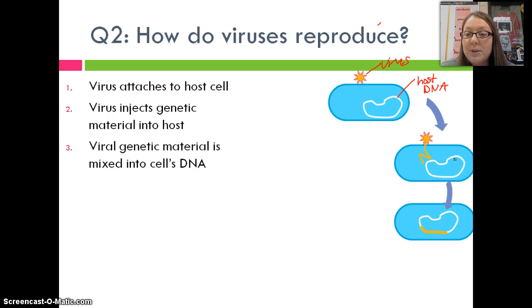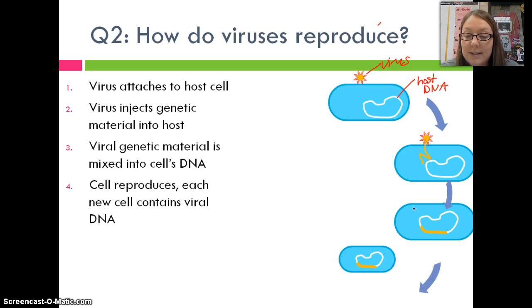Now we have the host cell. The DNA and the viral DNA kind of mixes together. It says, you know what? I'm going to just slide in here and kind of take a back seat for a little while. No one's going to know I'm here. And so when the host cell replicates through mitosis to make two cells, those two cells have a copy of the viral DNA.